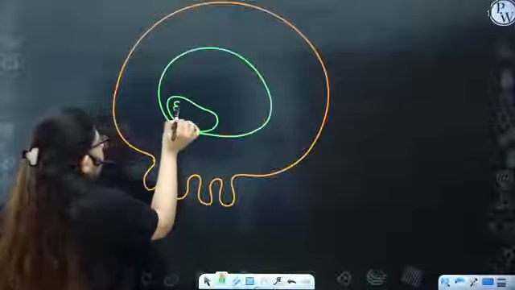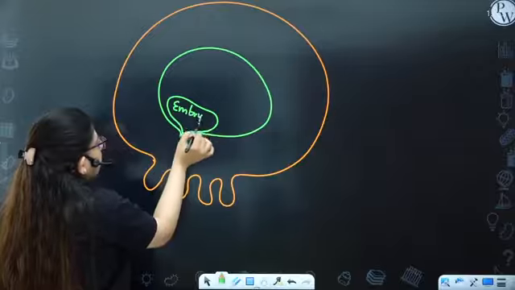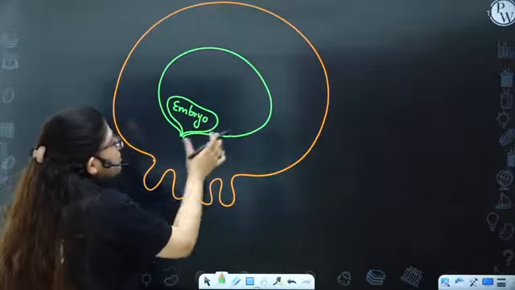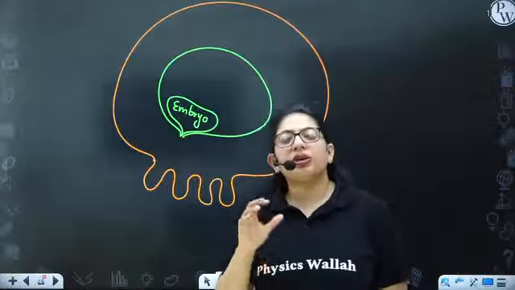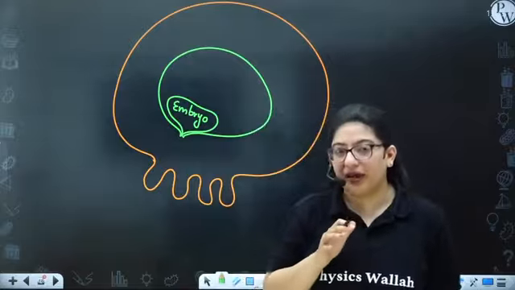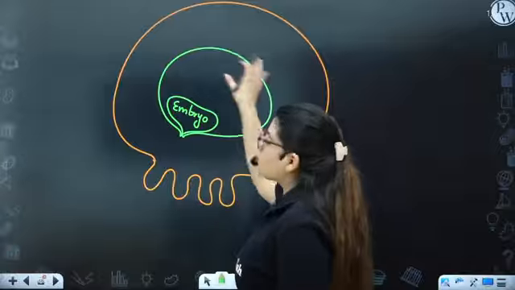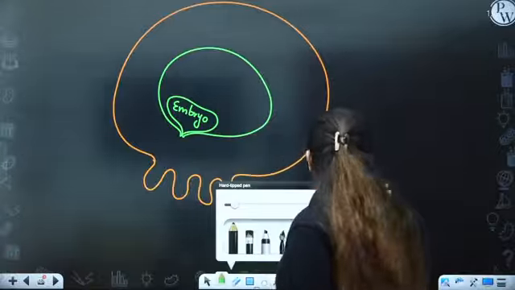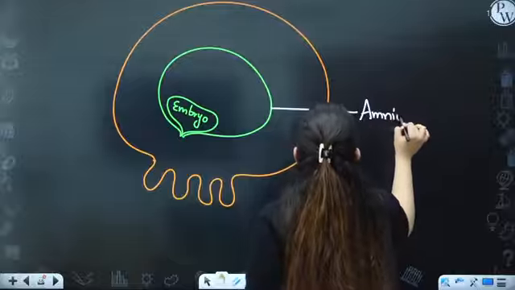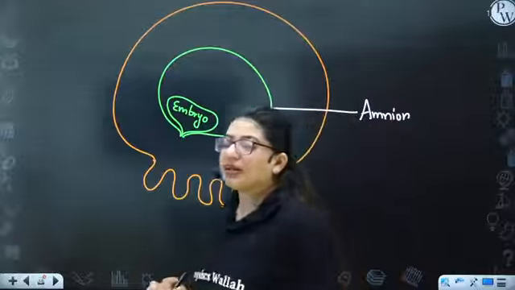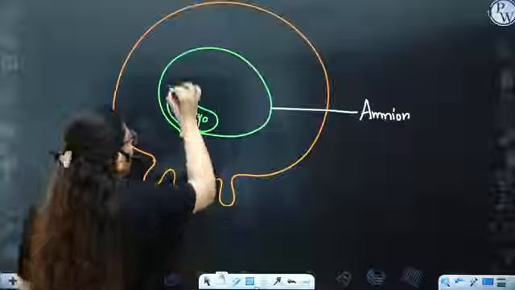This is the embryo. Here we have this embryo embedded, and you must have heard that the embryo in a mother's womb is present in a water bag. So that's a water bag, and this water bag is made up of amnion, which is an extraembryonic membrane. This amnion secretes amniotic fluid.